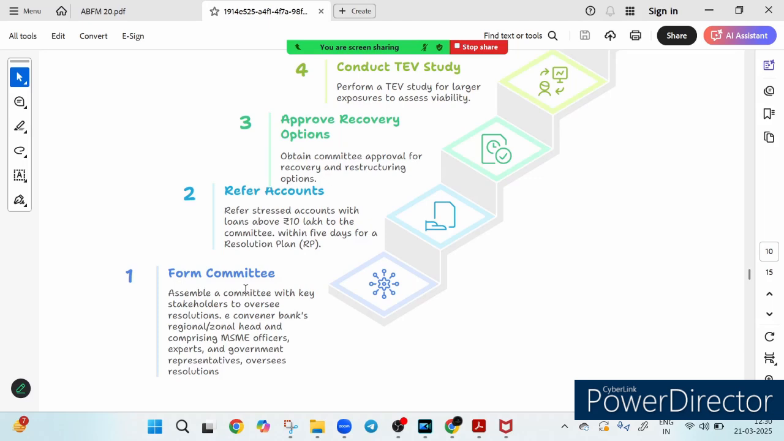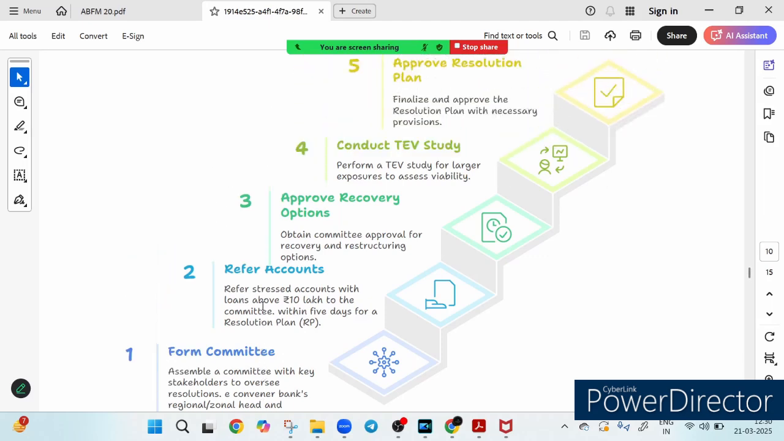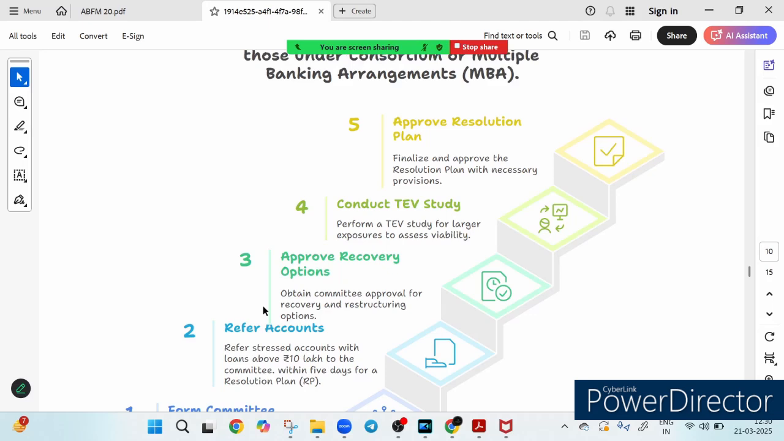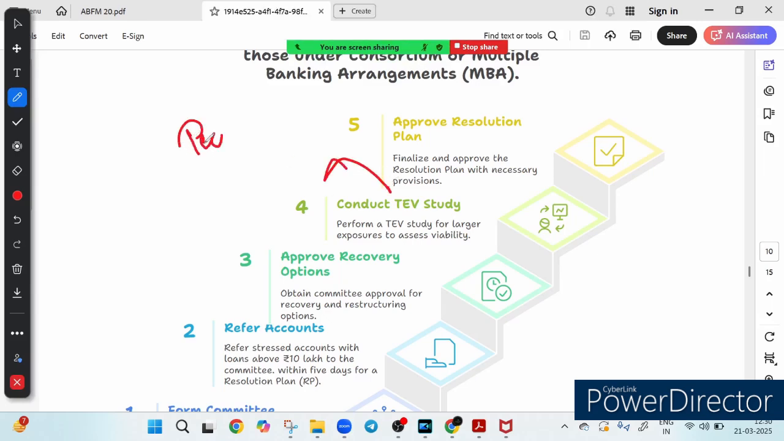Then they approve the recovery process, right? The next step, as you can see, is approving the recovery process. This is the committee I told you about. This committee evaluates different recovery and restructuring options and grants approval for the best possible solution. This is the third step. And step number 4, for large exposure, a techno-economic viability study, that is called TEV. What is the meaning of TEV? TEV stands for techno-economic viability, right?